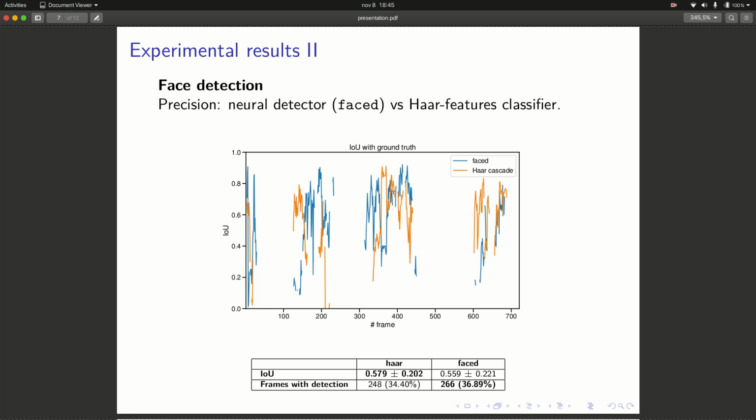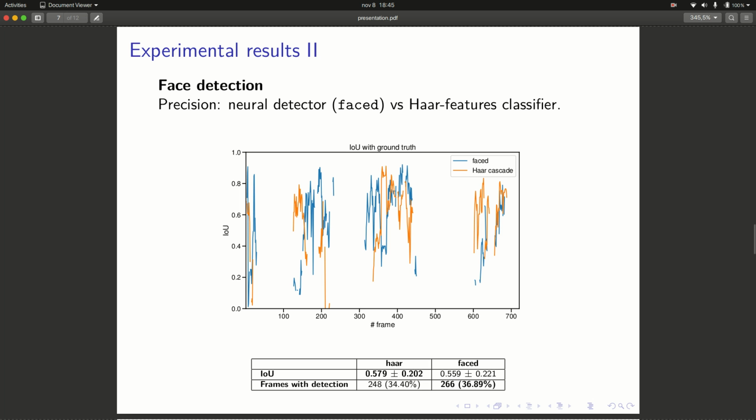The second neural component of the neural pipeline was the face detection network, called FACED. On this graph and table, it is compared to the classical approaches to detect faces, which is the Haar features classifier, a cascade classifier. This graph shows that on the same video sequence, the Haar cascade solution is slightly more precise than the FACED one, because it is constrained to be a square region.